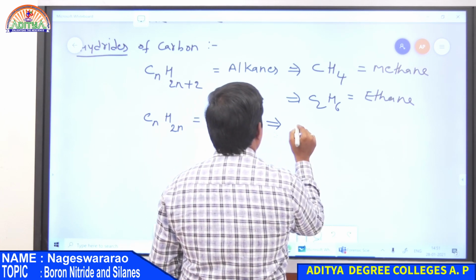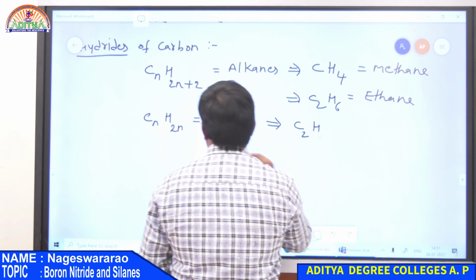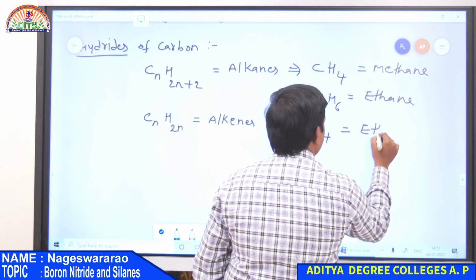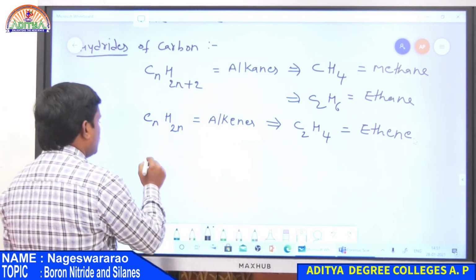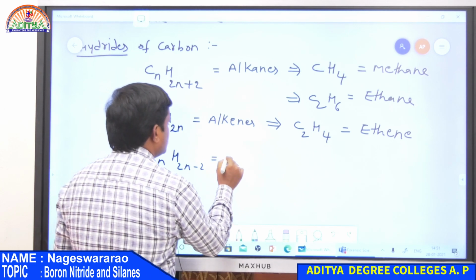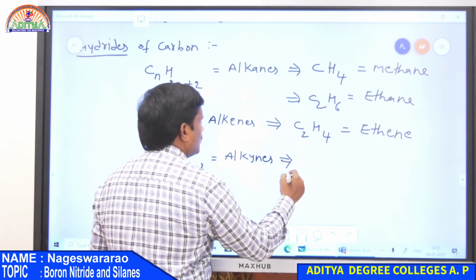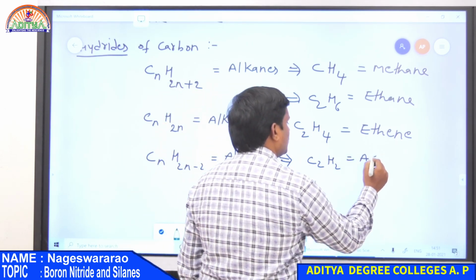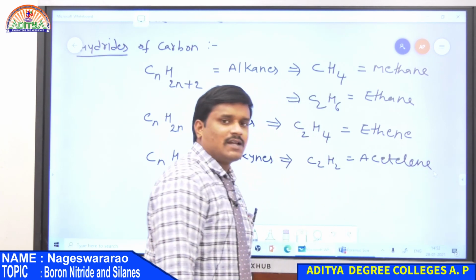Example: Cn, if n equal to 2, C2H(2 into 2), that is 4. So C2H4, that is ethene. And the third one, the CnH2n-2 formula. These are alkynes. For example, C2H2, that is acetylene or ethyne. So all these are hydrides of carbon.